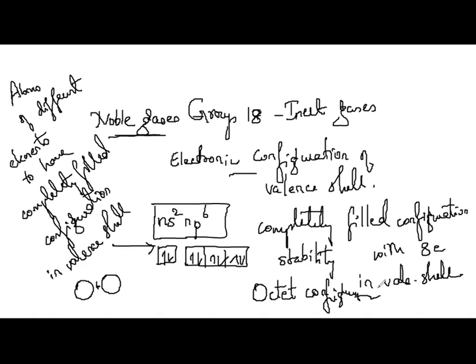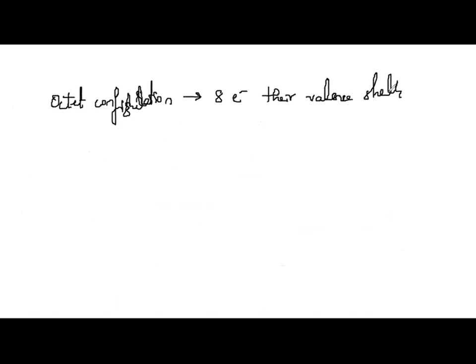So that configuration is called what? It is called the octet configuration. Now let us define what we mean by octet configuration: having 8 electrons in the valence shell.